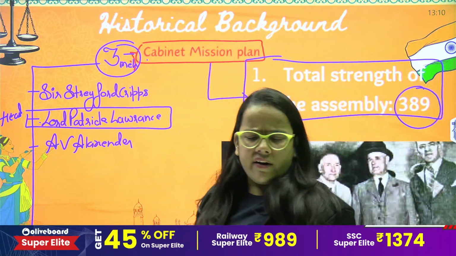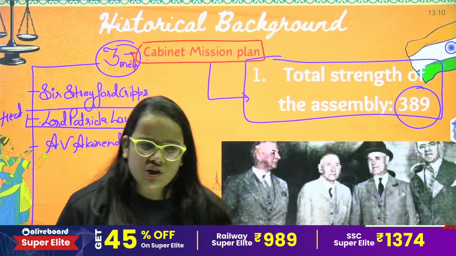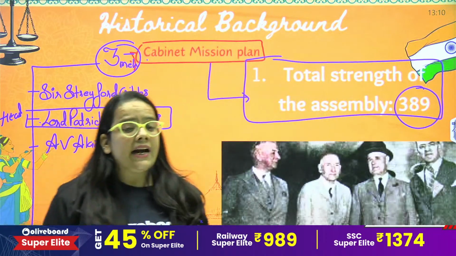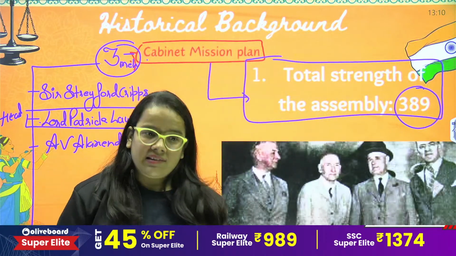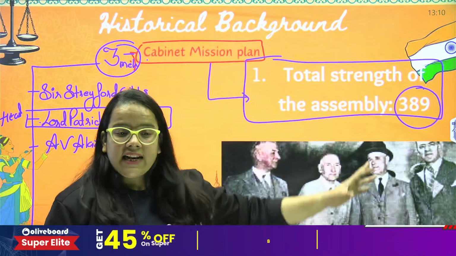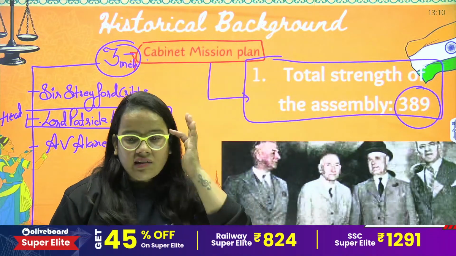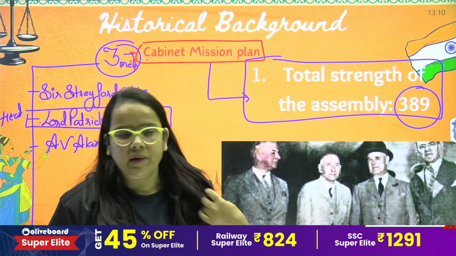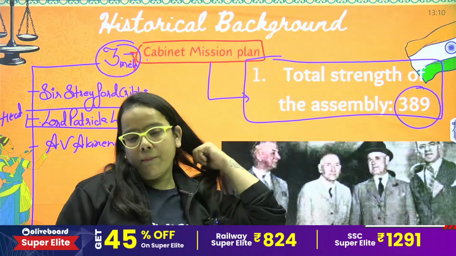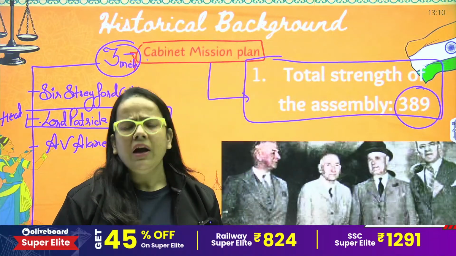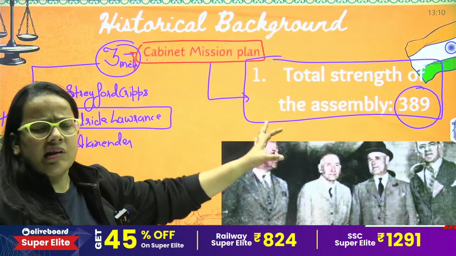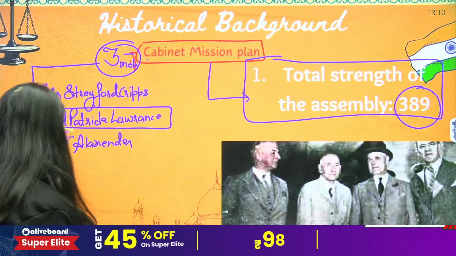When the general election was held, we created our Constituent Assembly with the 389 strength, out of which 296 were provincial members, then the presidencies' members and some other members. Finally, just keep in mind the figure of 389 especially.